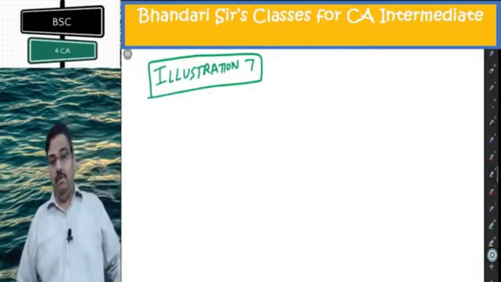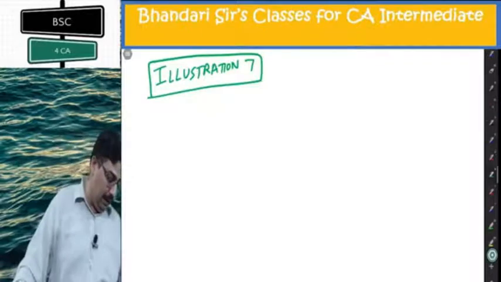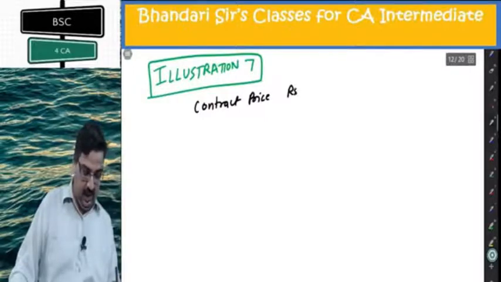Reaching illustration 7 of the ICI module, you are given one agreed contract price of ₹17,50,000.